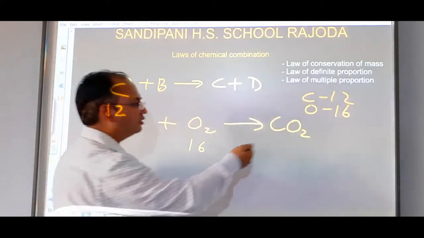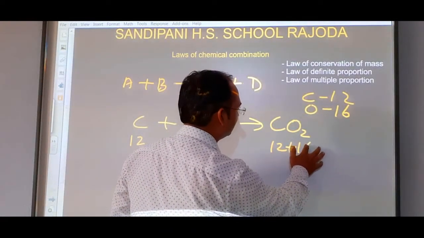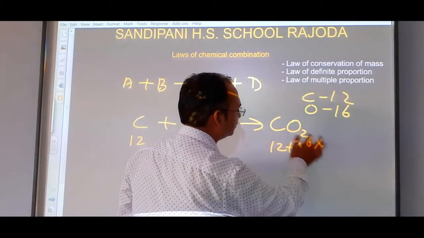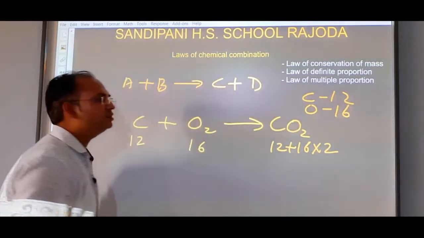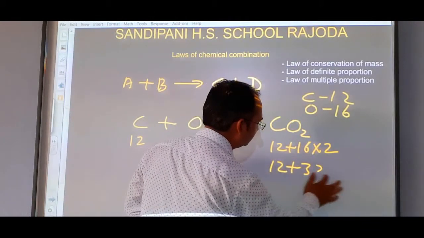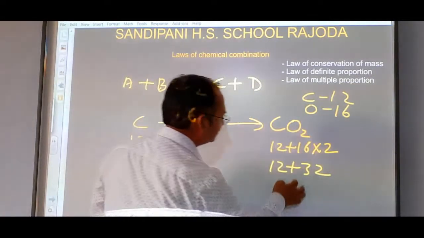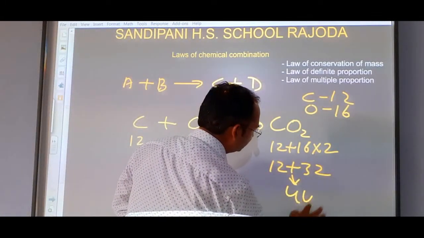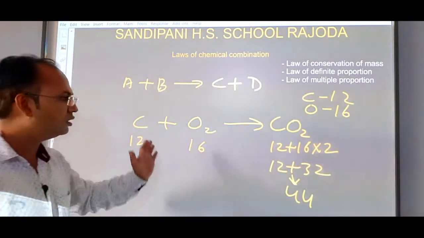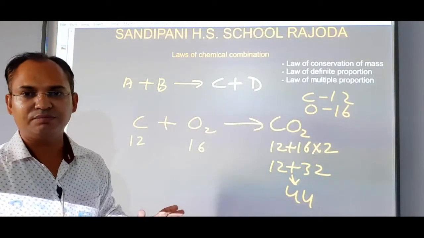And in the case of carbon dioxide, this is 12 plus 16, and there are 2 oxygen atoms, that means multiply by 2. It will be 12 plus 32. Okay students, if we sum it up, then we come to know that it is 44. The total mass of the CO2 forming is 44 gram.